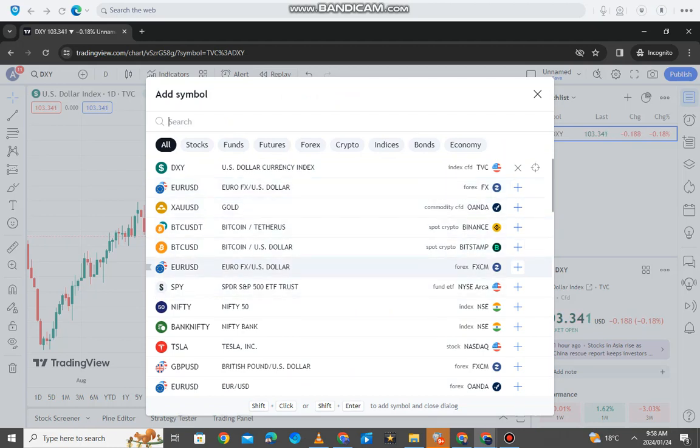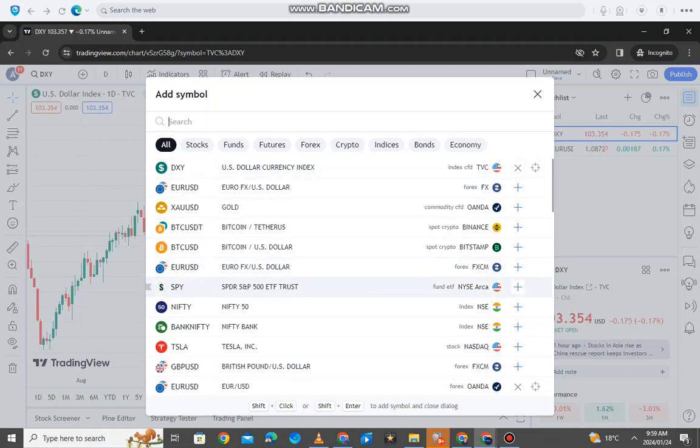Where's that one? Where's Oanda? Come on, guys. Where's Euro USD from Oanda? There we go. So I need you to add this one here from Oanda. If you click the one with FXCM, you're going to see your chart looks a little bit different from any broker that you are using, so I wouldn't recommend that. Just click the one that takes the prices from Oanda. So we're going to add that one from Oanda, and as you can see, it's added there.